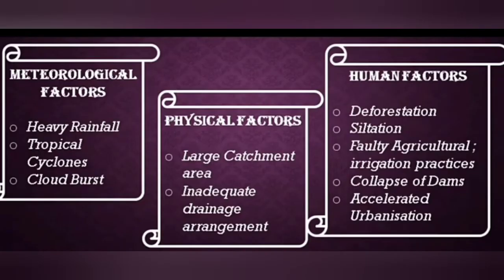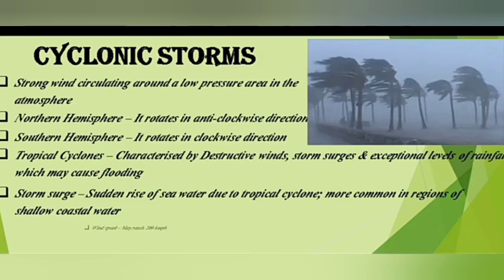The major causes of floods are meteorological factors, physical factors and human factors. Meteorological factors: heavy rainfall, tropical cyclones, cloudburst. Physical factors: large catchment area, inadequate drainage arrangements. Human factors: deforestation, siltation, faulty agricultural practices, faulty irrigation practices, collapse of dams.